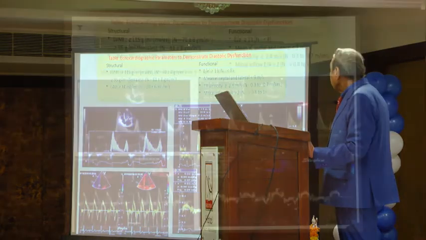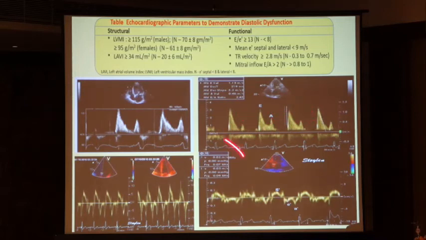Velocity of each, this is not very simple. This reaction should be more than 30, that is diastolic dysfunction. Then the receptor ratio should be less than 9 liters per second. That is it, diastolic dysfunction is coming. Then the registration should be more than 2.8, normally it is 0.2 to 0.7. So, how to record this, I will show you.